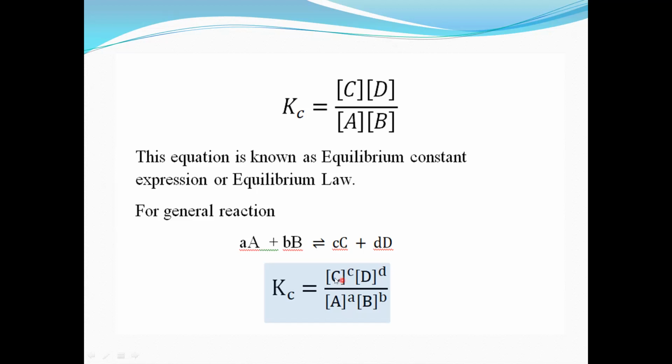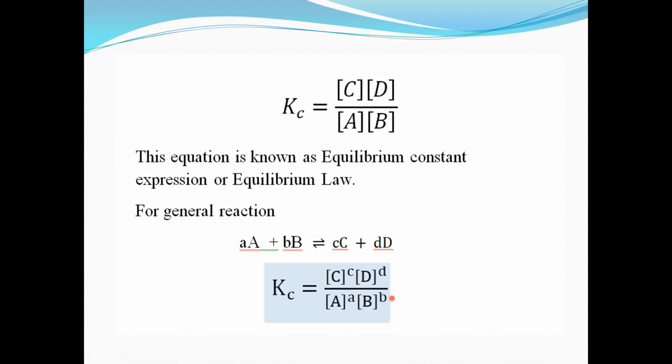So the concentration of capital C into the concentration of capital D. Now the coefficient of capital C is small c, so we take it in power: concentration of C raised to c, into concentration of D raised to d, divided by concentration of A raised to a, the coefficient of capital A, into concentration of B raised to b, the coefficient of capital B. Up to this we have seen in the last lecture.